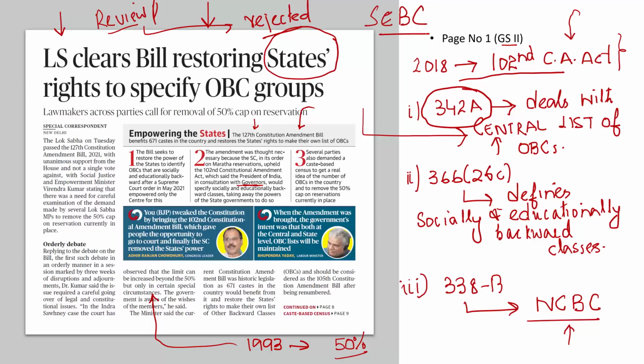That is why this constitutional amendment bill was necessitated, and because of this bill, the states have been given their powers back. Now they can also maintain and prepare their own list of those who are socially and educationally backward. That is issue number one. Issue number two deals with the 50% cap on reservation.